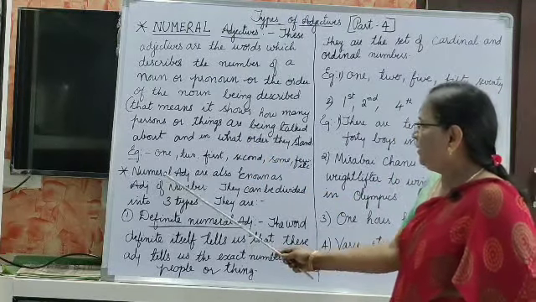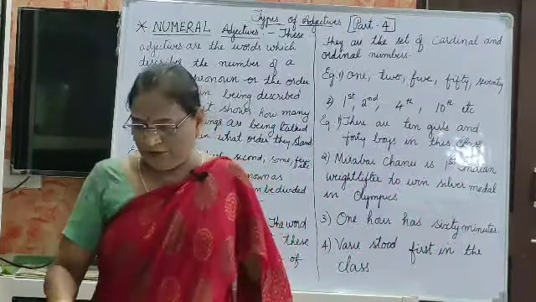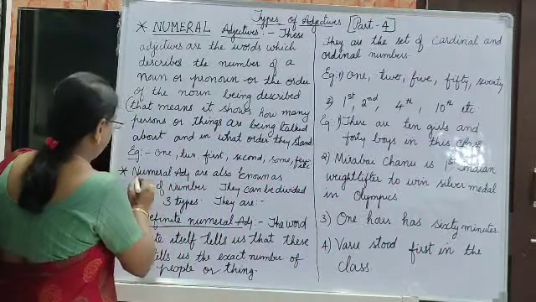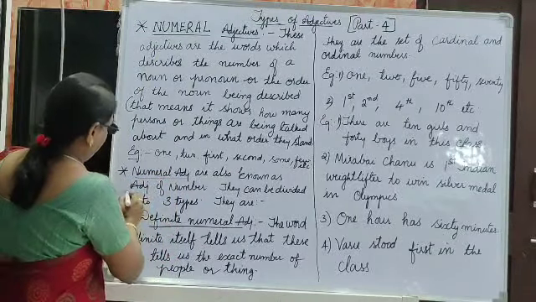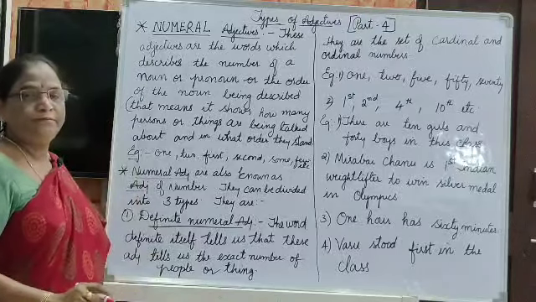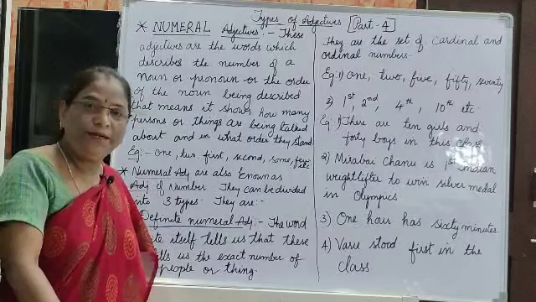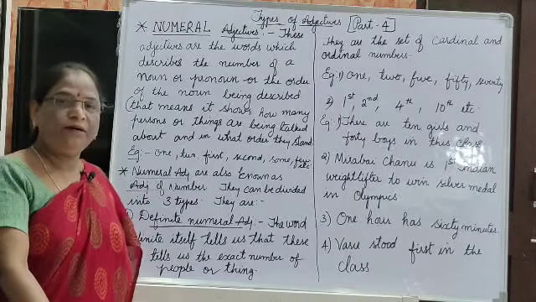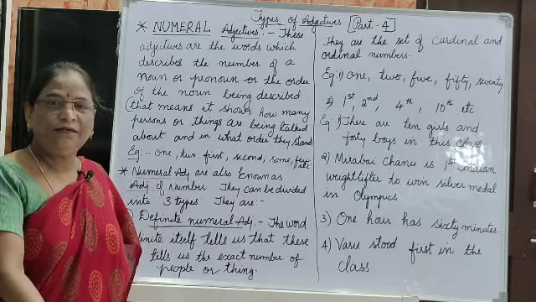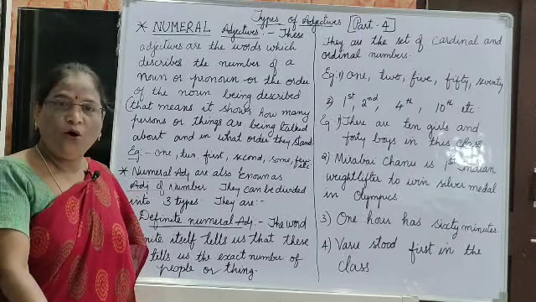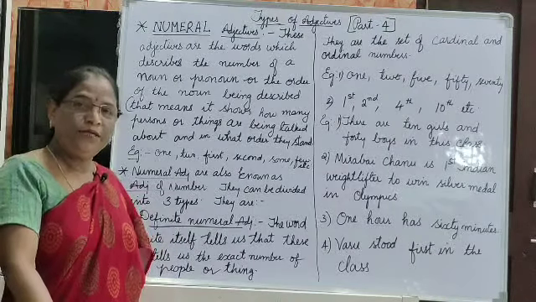Numeral adjectives are also known as adjectives of number. That means they count and describe the number, how many, whether it may be 1, 2, 10, 20, sometimes order, first, second, seventh, tenth, and sometimes all, few, many, each. All this comes under numeral adjectives.